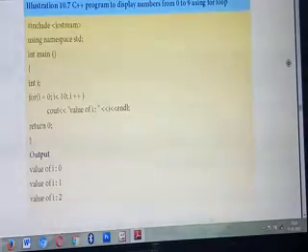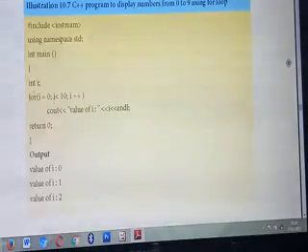So this is the for loop. What's the syntax you have already studied? A for loop will contain how many parts? 3 parts. What are the 3 parts? Initialization part, then test expression, then update expression. Each and every part is separated using a semicolon.